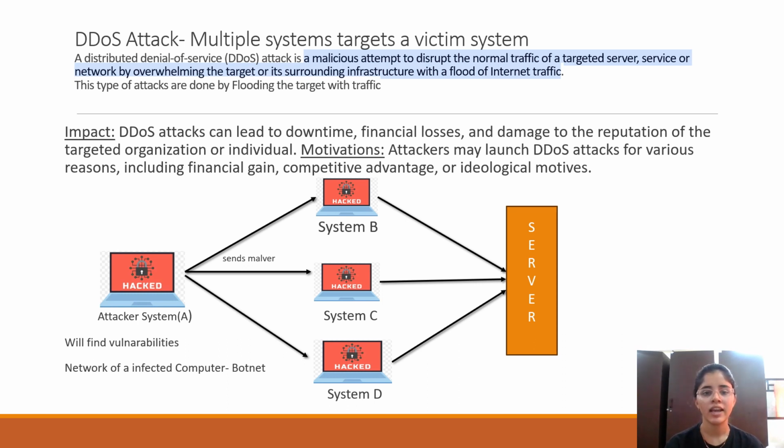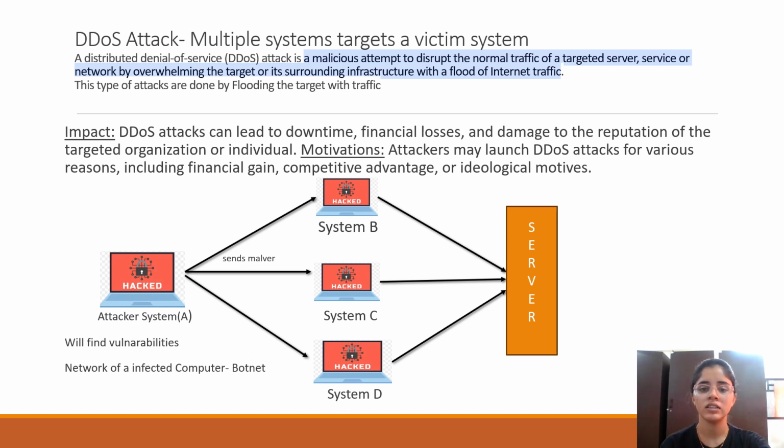A distributed denial of service attack is a malicious attempt to disrupt the normal traffic of a targeted service or network by overwhelming the target or its surrounding infrastructure with a flood of internet traffic. Now the target is a server, and flooding the traffic means sending a large number of requests.